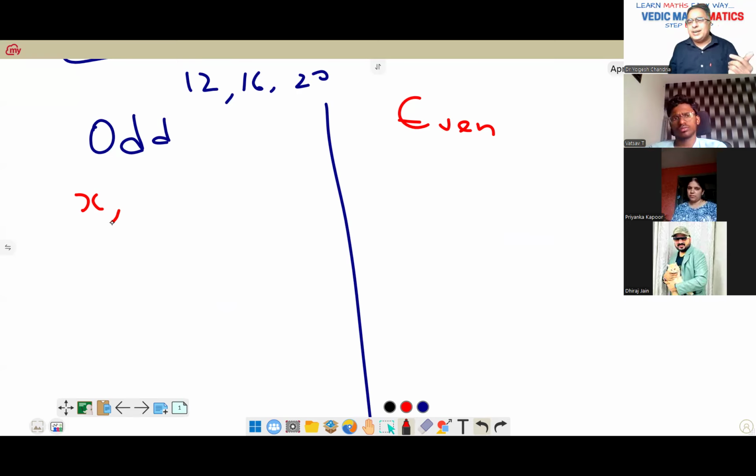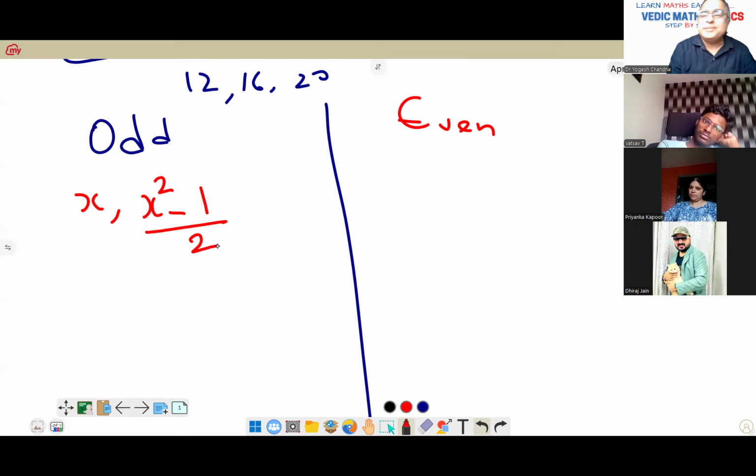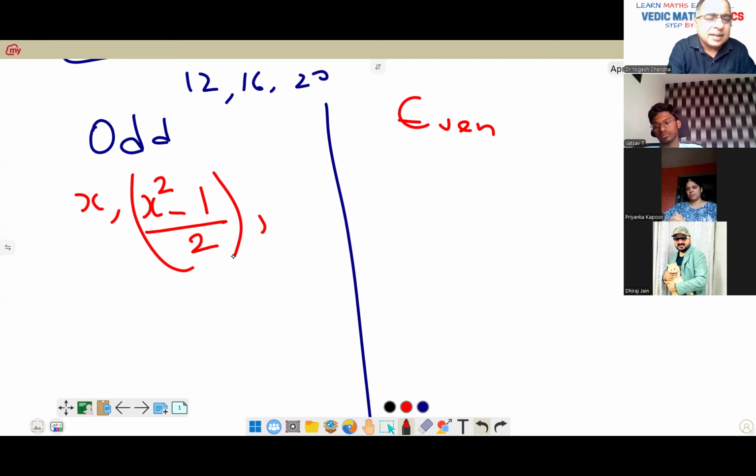Square of odd will also give me an odd. So I can have x square minus 1 by 2 as the second, and whatever I found, if this is, let's say, B, here I found P, so just increase by 1.